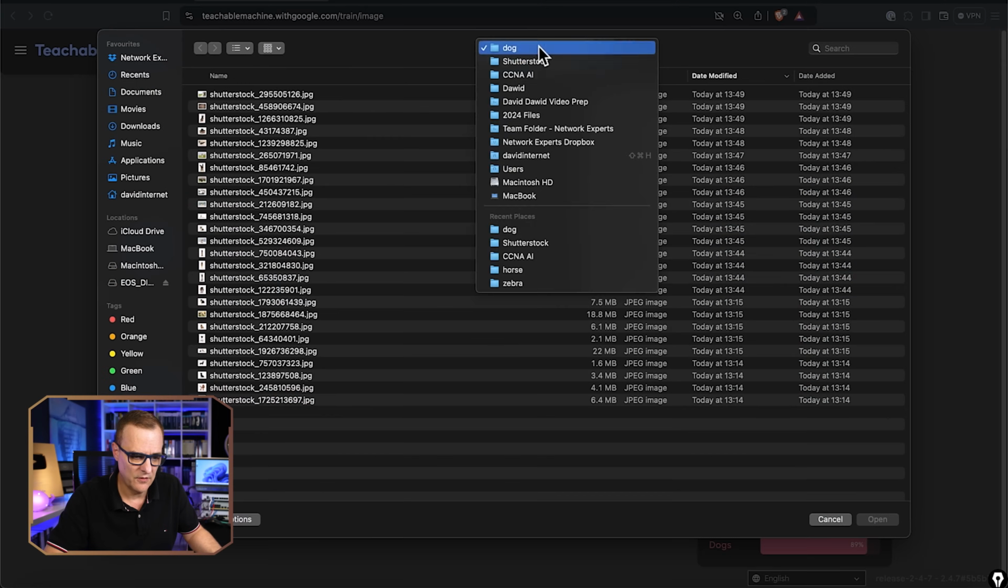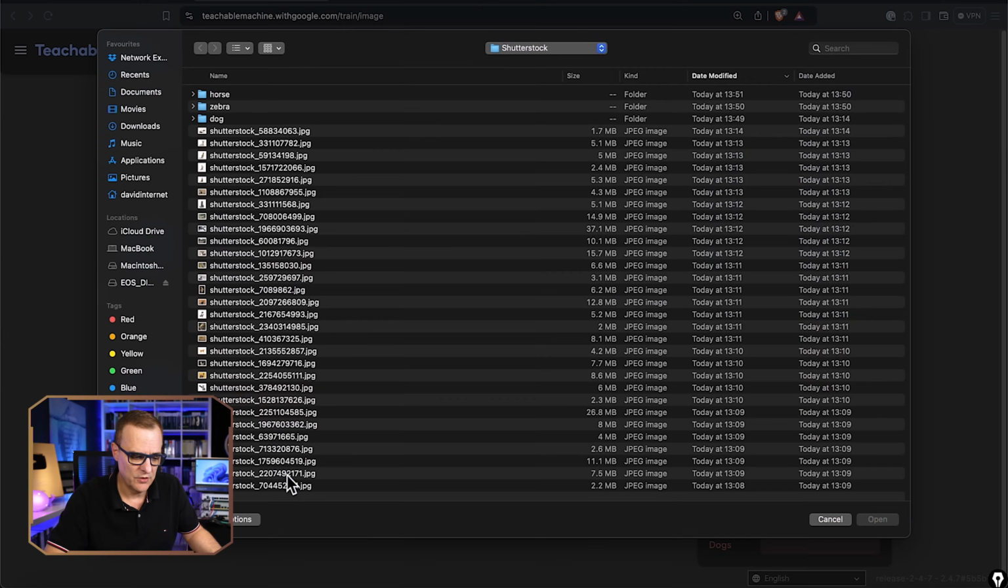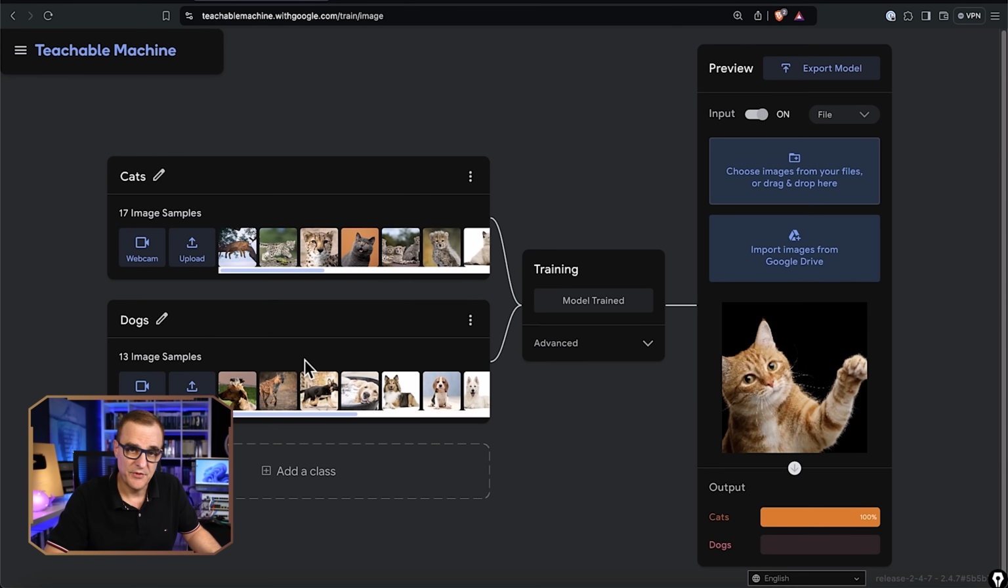Let's try some cats. Now, these images are not part of the original data, but notice it correctly classified that as a cat. Take another image. This one here. That's 92% a cat. So it got that right. 100% that's a cat.